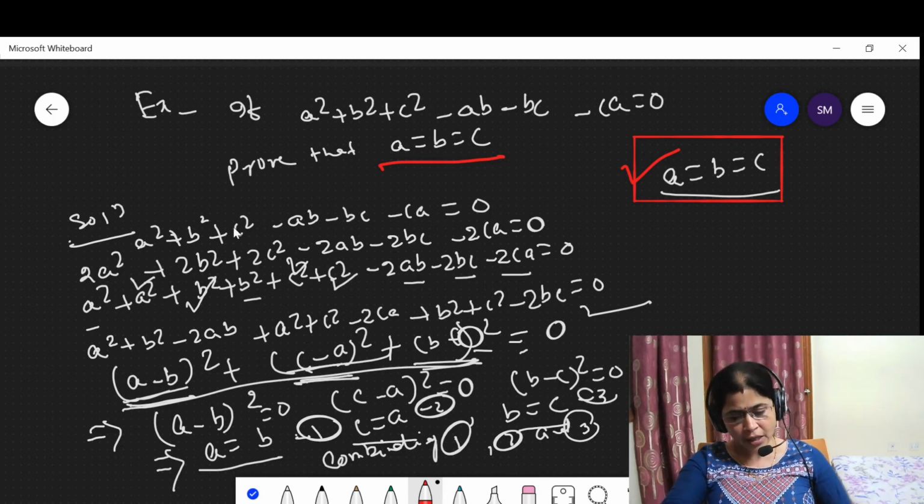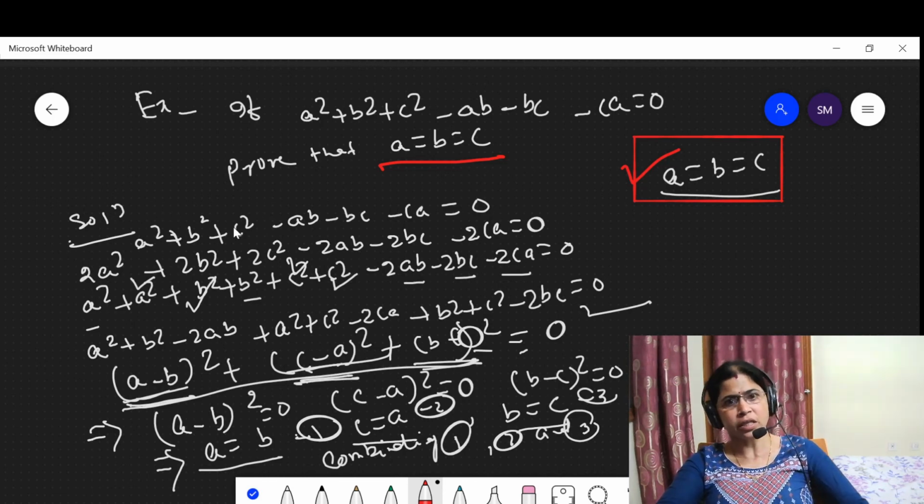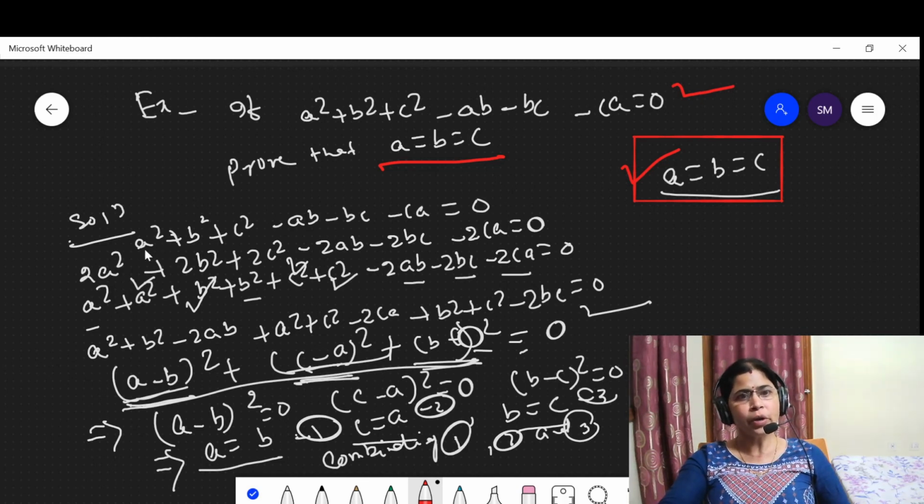Then let us revise how we can prove this. Here the condition is given: a² + b² + c² − ab − bc − ca is equal to 0. Then we multiply this on both sides, and we get 2a² + 2b² + 2c² − 2ab − 2bc − 2ca is equal to 0.